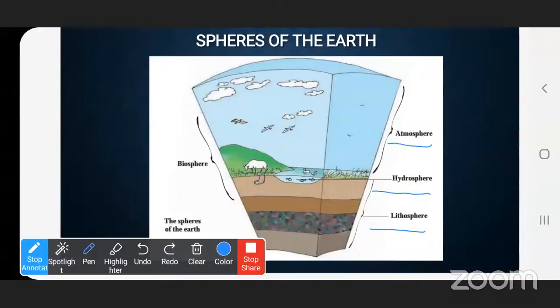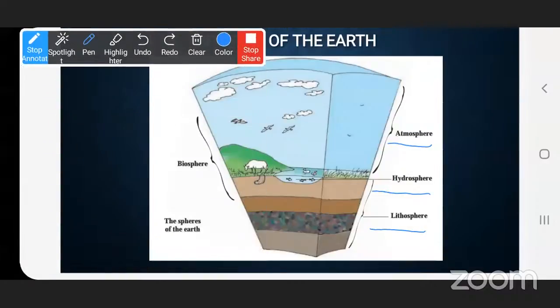We can see living organisms on the land, in the water, and in the air. So all these three layers consist of living organisms. They are collectively called the biosphere: the lithosphere, the hydrosphere, and the atmosphere all together.